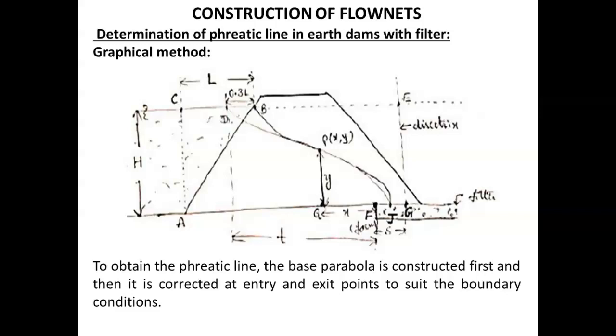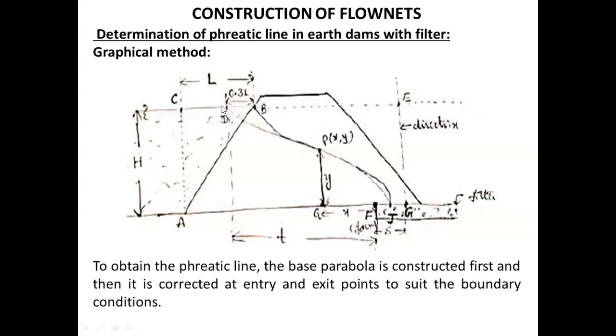Let AB be the upstream face and CB be the projection of AB on the waterline. Let CB equal L. Locate a point D at a distance of 0.3 L from point B. Point D is the first point of the base parabola.